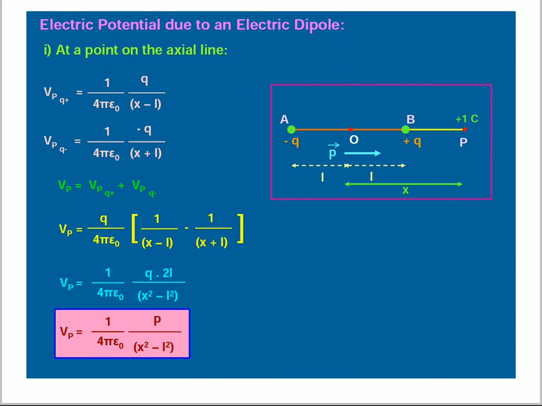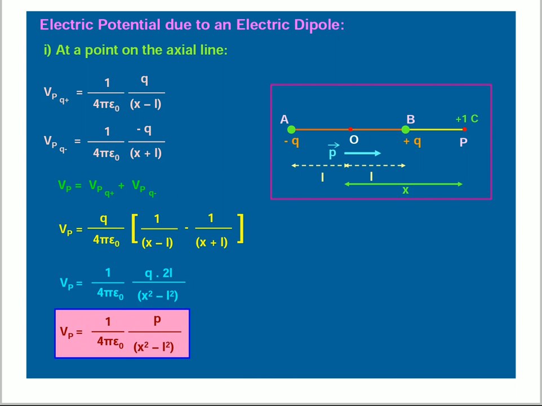Electric potential due to an electric dipole. Here we have two cases: potential at a point on the axial line, and at a point on the equatorial line. See the diagram with two points A and B. At A we take the negative charge, at B the positive charge, and at P the test charge, that is 1 coulomb.